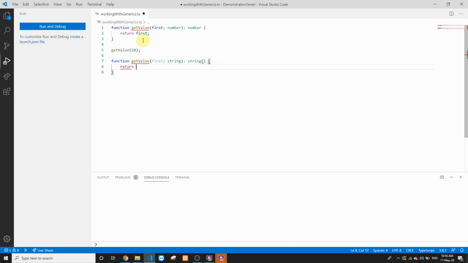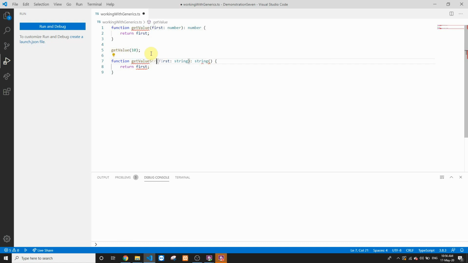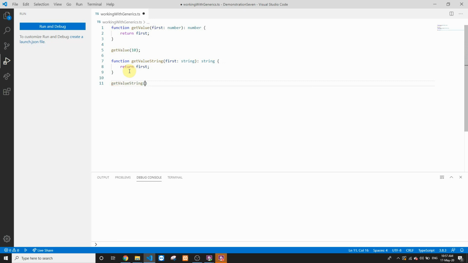And similar code over here, we'll say return first. Over here, first we have to change the name of this function, because in TypeScript you can't have two functions with the same name. So I'll say getValueString. Now this getValueString can be used with the string types. So we can call getValueString, and we can pass some value, hello world.